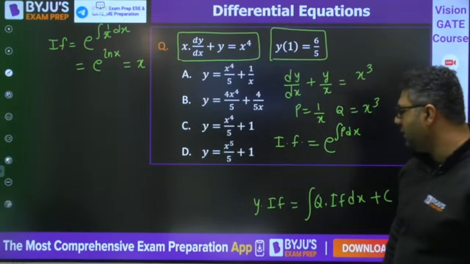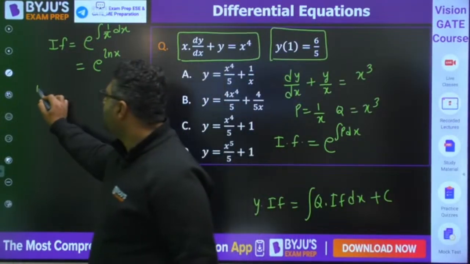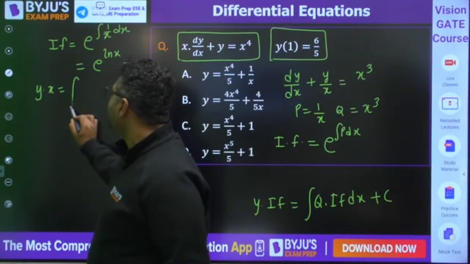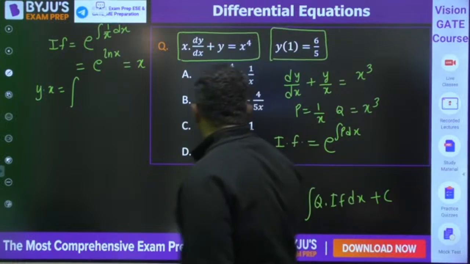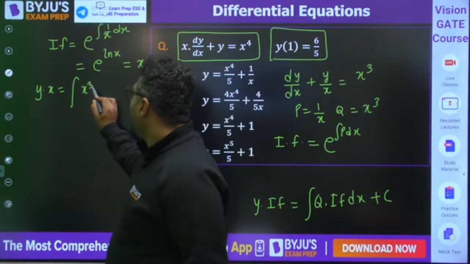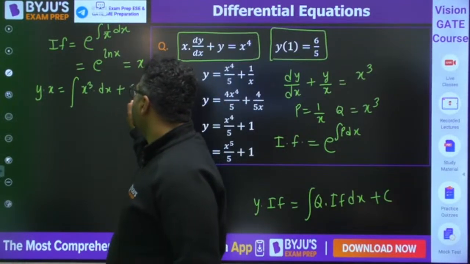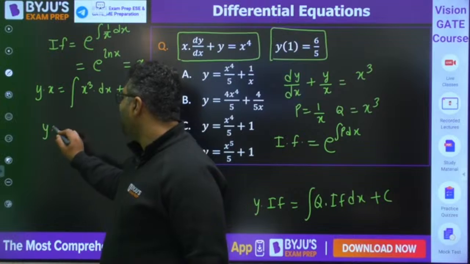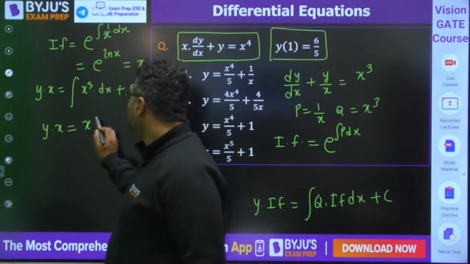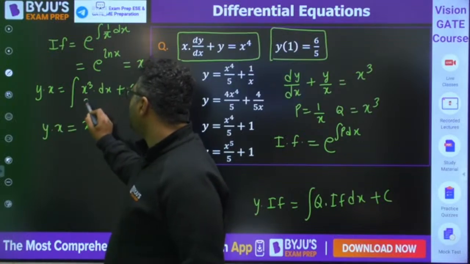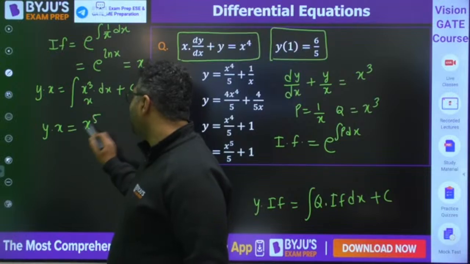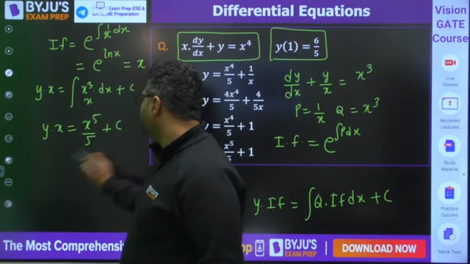Integrating factor will be coming out to be x. Equation will be y into x equals integration x cube dx plus c. You can write y into x equals x cube into x also will be there, na? x to the power 5 by 5 plus c.